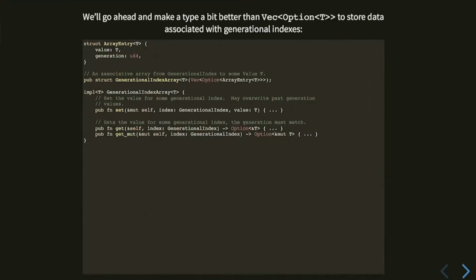And to go a little bit further, we just need one more thing, which is this generational index array, which is just like an associative array of these indexes. So instead of a vec, it's an easier version to deal with than a vec of Option of T. You can set values based on a generational index, and if you get them out, crucially, the generation must be up to date. So if you have an older generation, you get back a None.